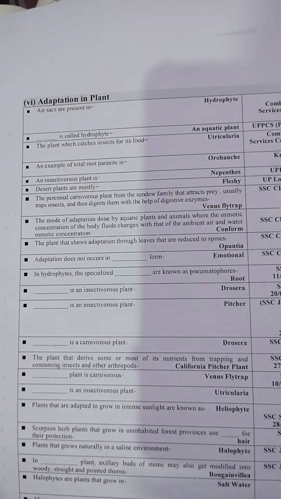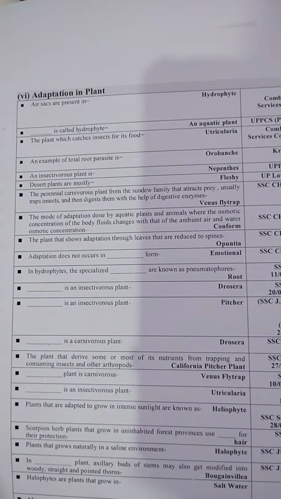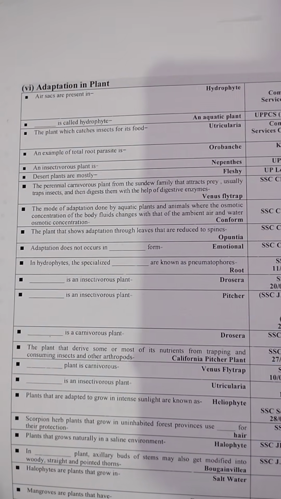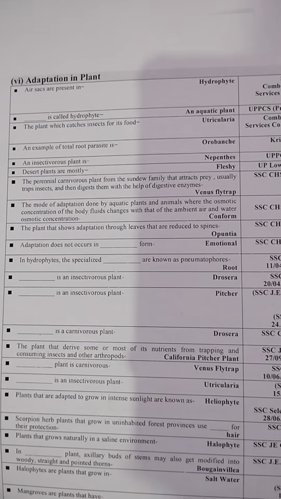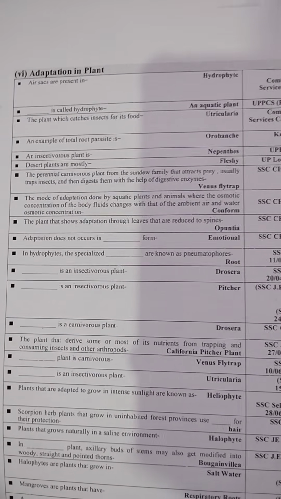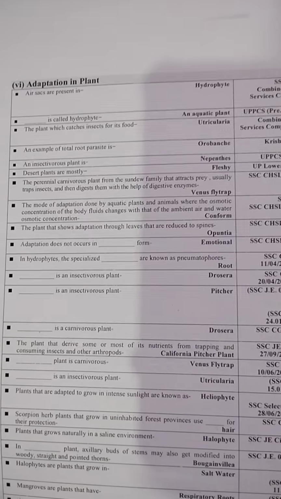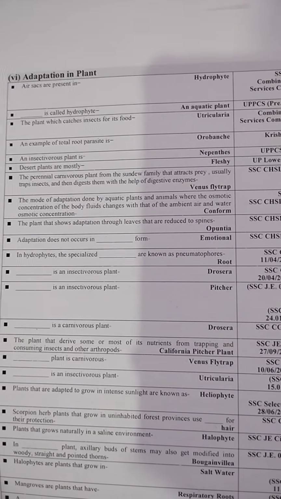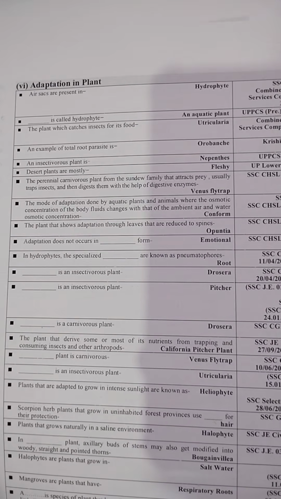Air sacs are present in hydrophytes. Aquatic plants are called hydrophytes. The insectivorous plant that catches insects as food is Utricularia. An example of a root parasite is Orobanche. An insectivorous plant is Nepenthes. Desert plants are mostly fleshy.